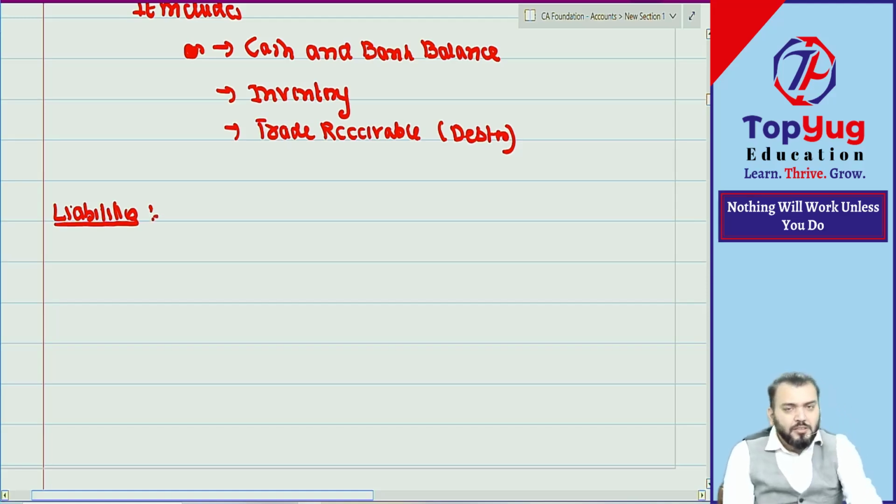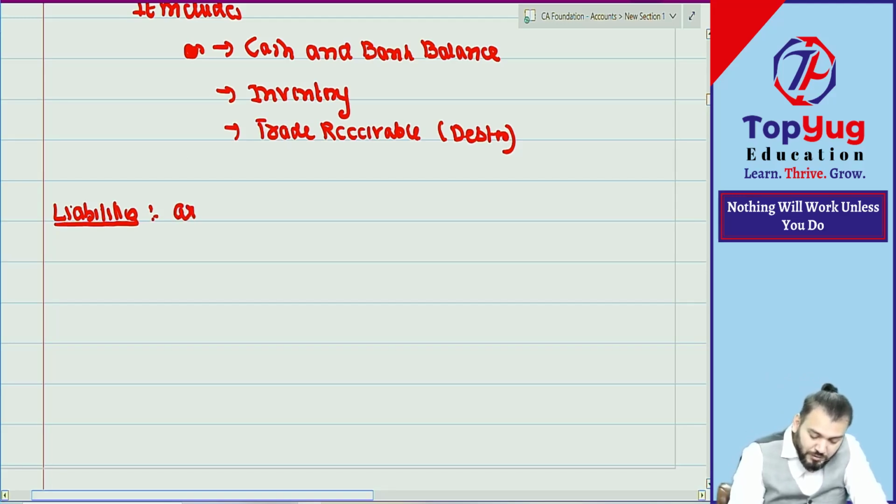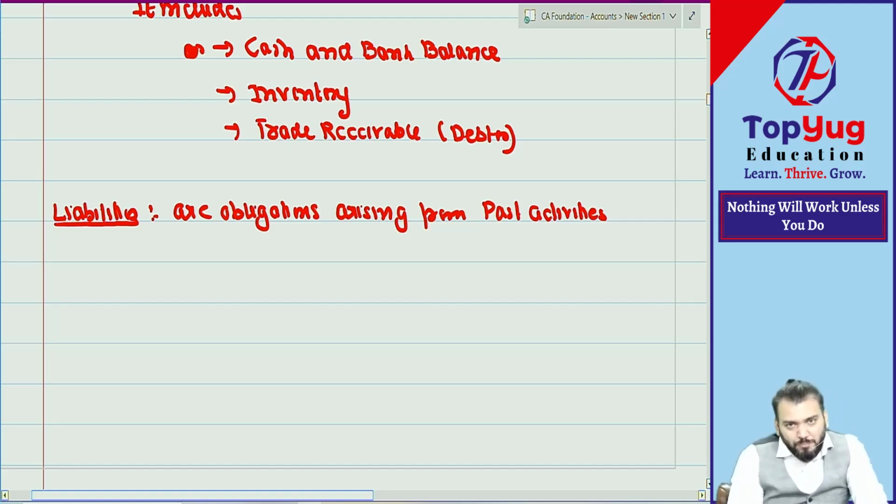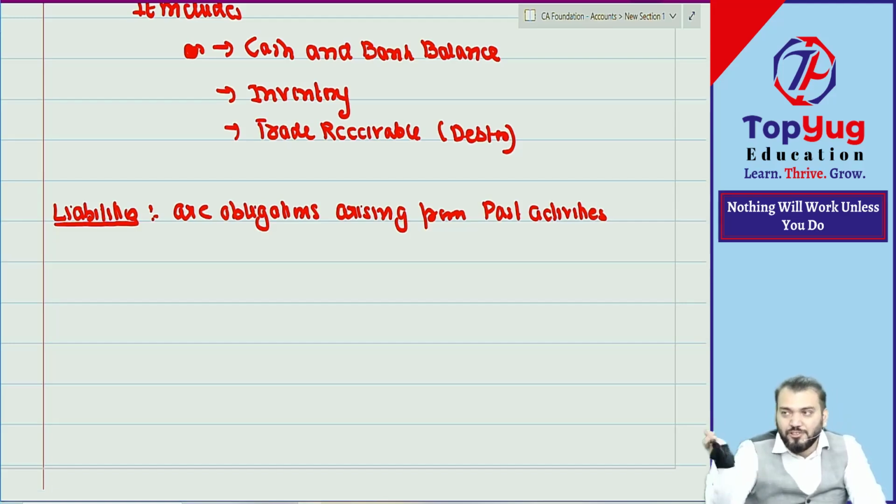Liabilities means what? So liabilities are obligations. These are obligations, correct? Arising from which activities? Arising from past activities only, because we don't record future activities. We always record past activities, where the transaction has already occurred. We don't record future transactions.